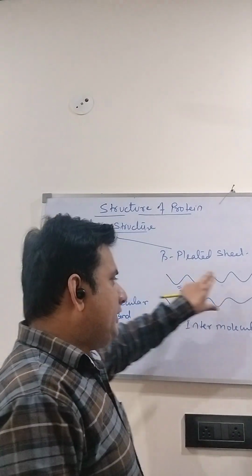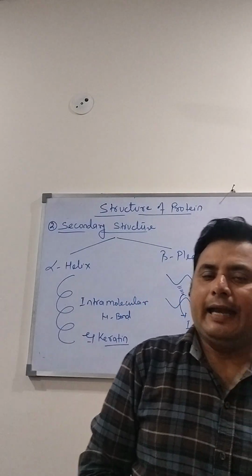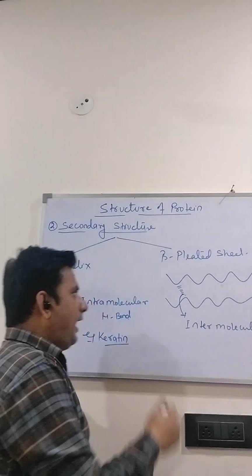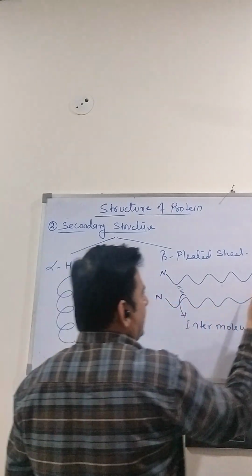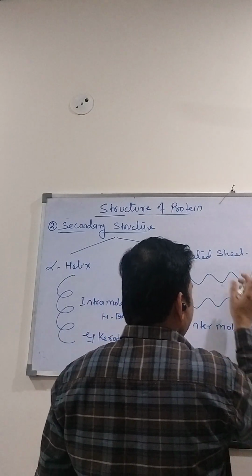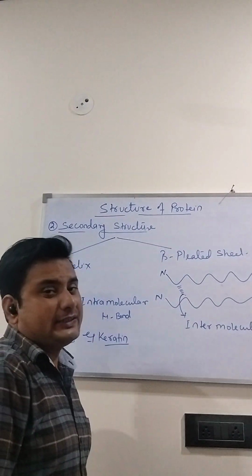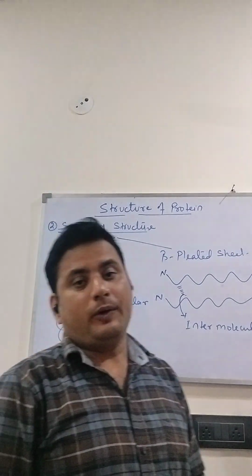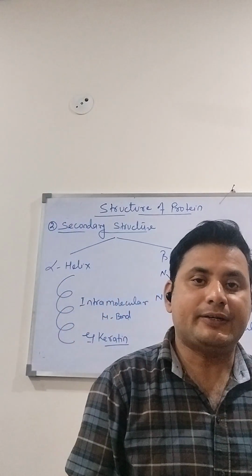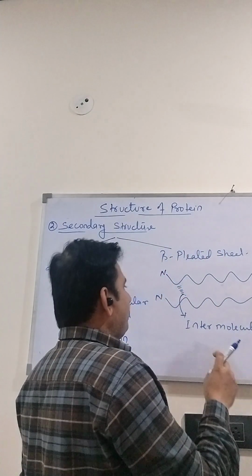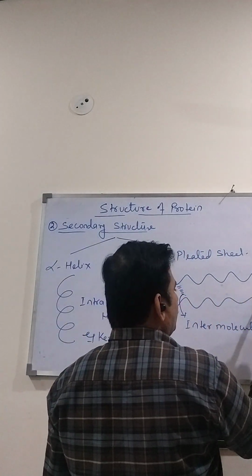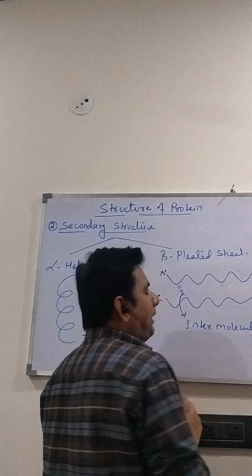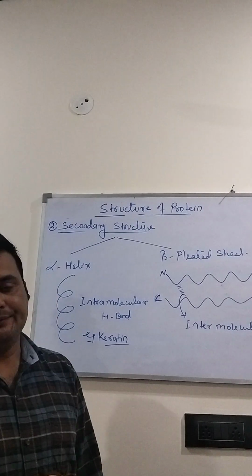The beta pleated sheet may be parallel or anti-parallel. If the amino ends of two chains and the carboxylic ends of two chains are on the same side, it is known as a parallel beta pleated sheet. If they are on different sides, it is known as an anti-parallel beta pleated sheet.